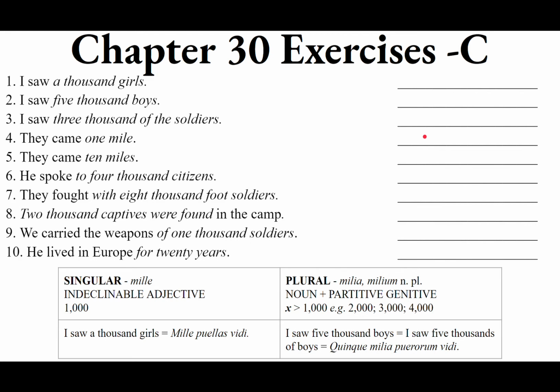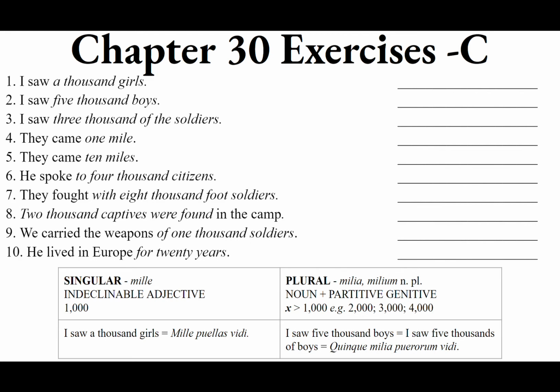But for quinta, 5, if they came 10 miles, well, that's going to be 10,000s of paces. Now we're working with the plural milia, not the singular mille, the indeclinable adjective, because we're working with more than 1,000. Milia, 10 miles, 10,000s of paces.